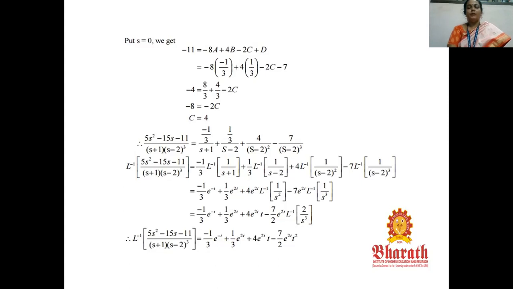Now again we have to calculate the L inverse of 2 by s cube, that is t square, but 2 taken outside. Now finally, the Laplace inverse of (5s square minus 15s minus 11) by (s plus 1) into (s minus 2) the whole cube is equal to minus 1 by 3 e power minus t plus 1 by 3 e power 2t plus 4 e power 2t into t minus 7 by 2 e power 2t into t square.